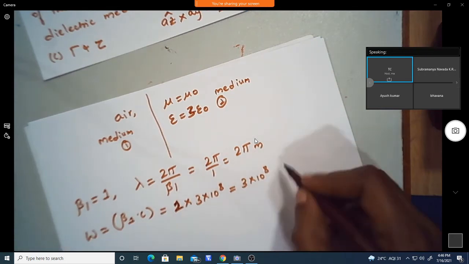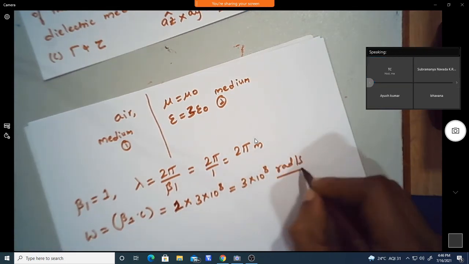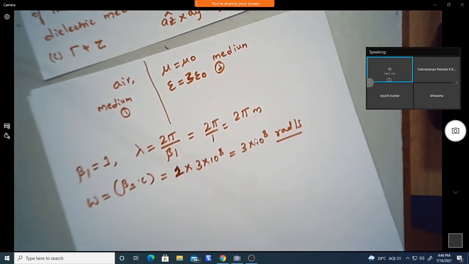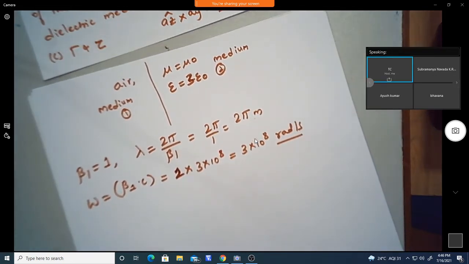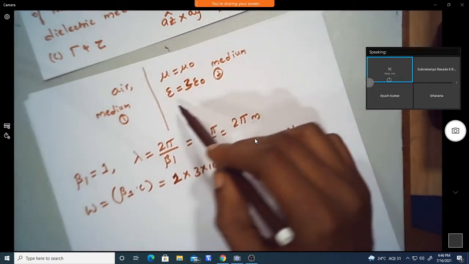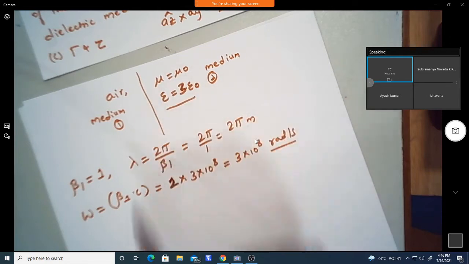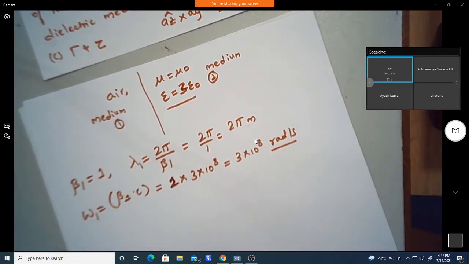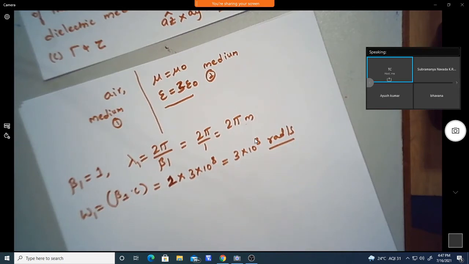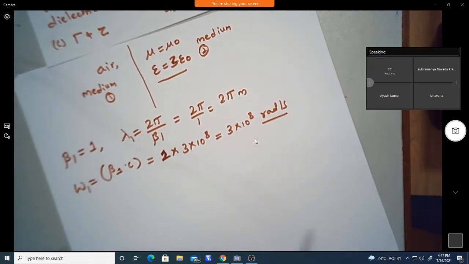Okay, so omega is 3 into 10 power 8 radians per second. So now we can find lambda 2 and beta 2 in the second medium, where the characterization of the medium is given. Similarly, we can find lambda 2 and beta 2 in the second region.